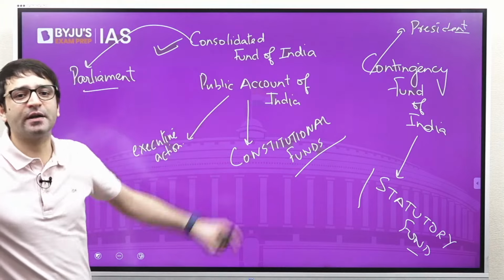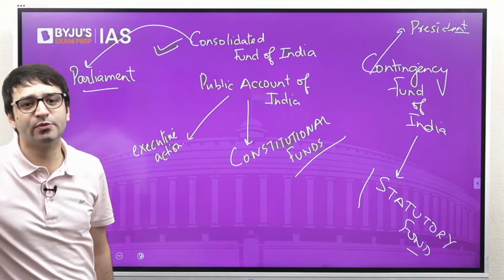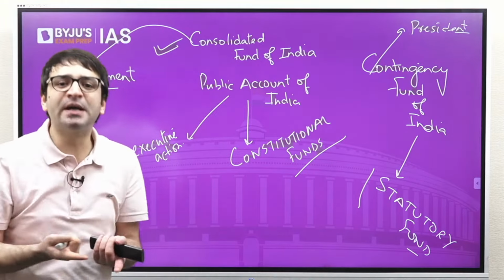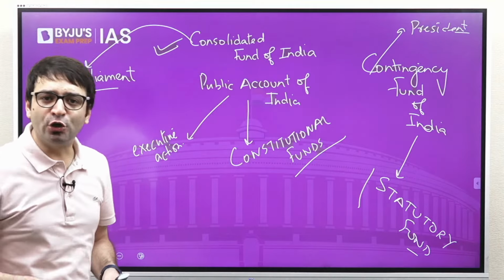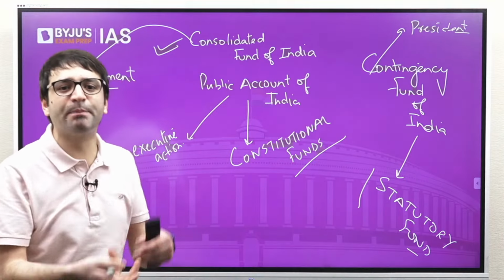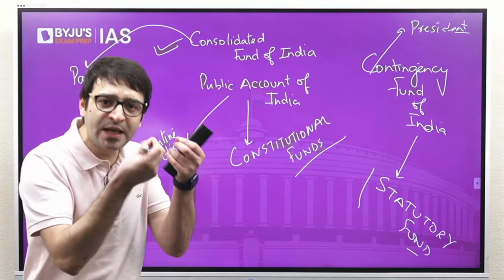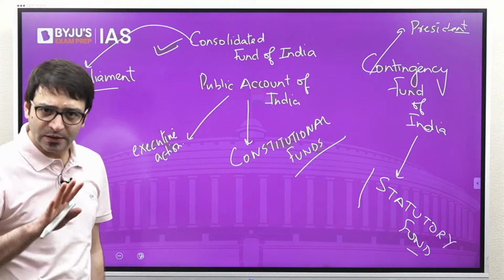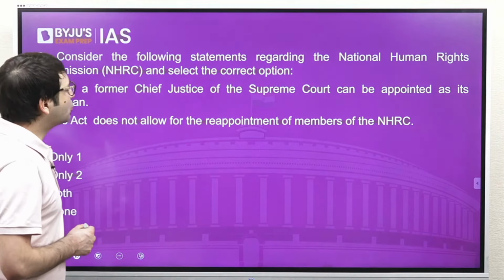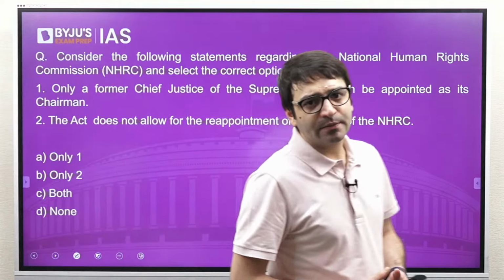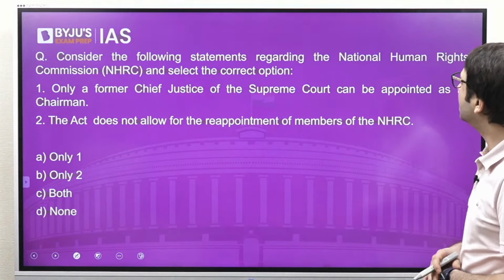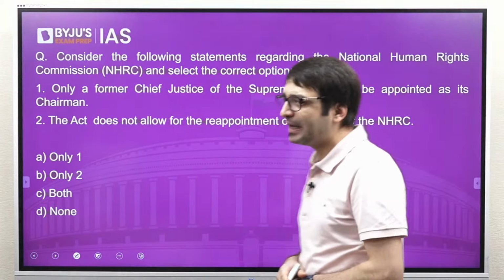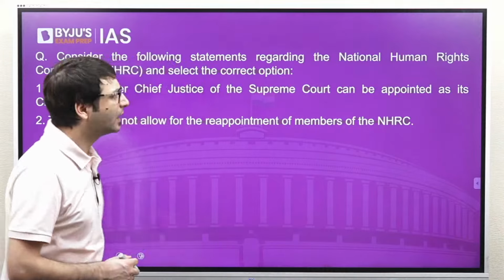And this fund is also operated through executive action, which means to withdraw money from the Contingency Fund of India, you don't need approval of the Parliament because it is kept at the disposal of the executive. Clear? Now let's look at another statement regarding the National Human Rights Commission and select the correct answer.